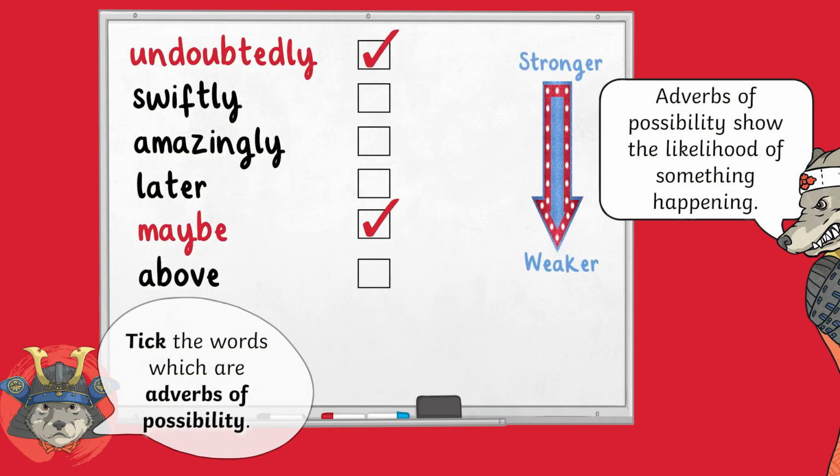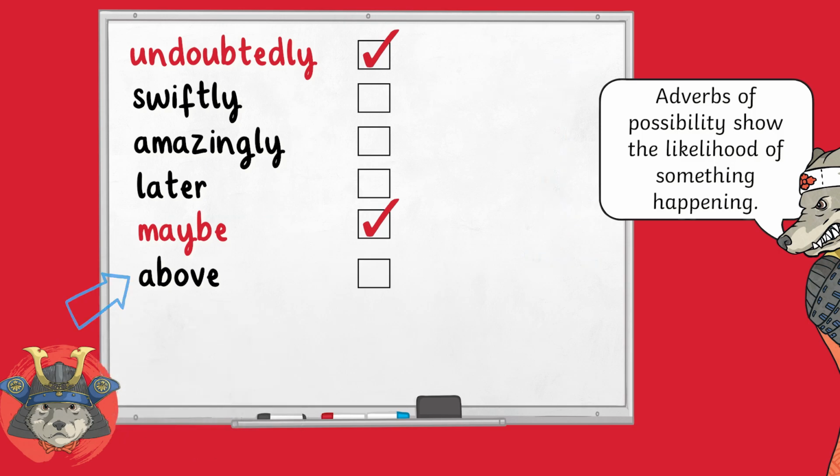If you look at the image, you can see the order of adverbs of possibility. The word undoubtedly indicates a stronger likelihood of something happening than the word maybe. Well done if you recognise that the other words are also different types of adverbs. Swiftly and amazingly are adverbs of manner, and later is an adverb of time, and above is an adverb of place. Hoo-yah! Now let's look at the next question.